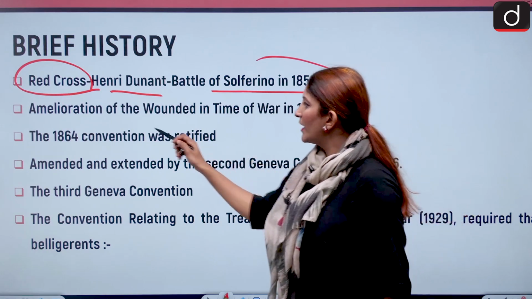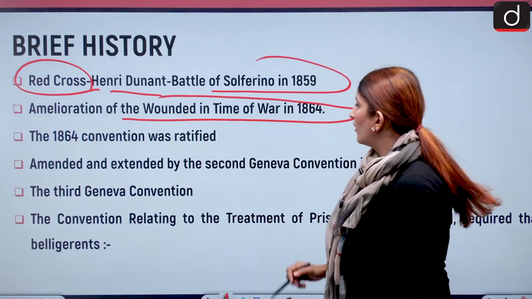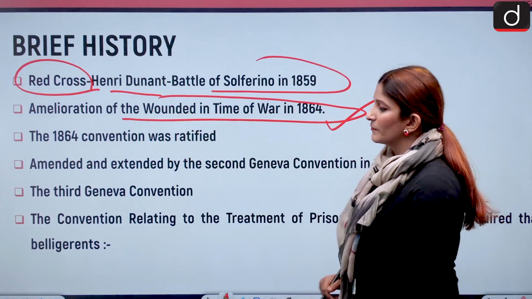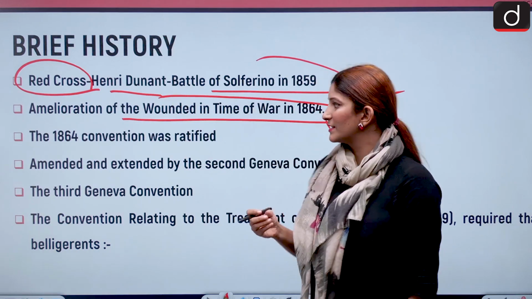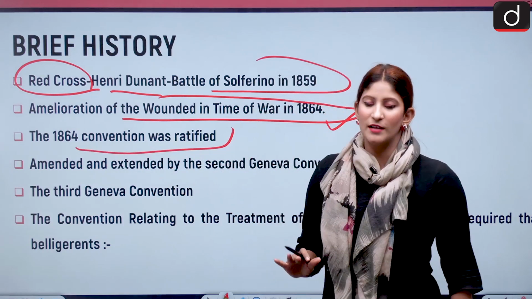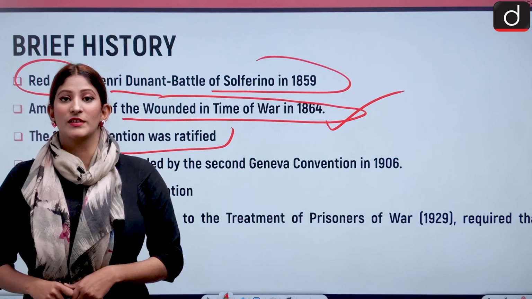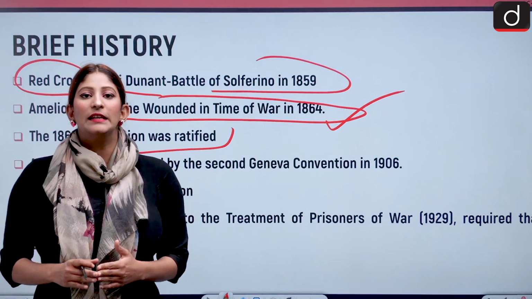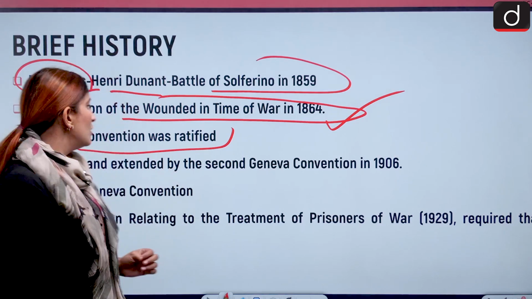So, the Amelioration of the Wounded in the Time of War, in 1864. By the name of this, a code came into existence. The 1864 convention was ratified by the majority, in fact all, of the European countries, with the agreement that this codification can be done with respect to wars.